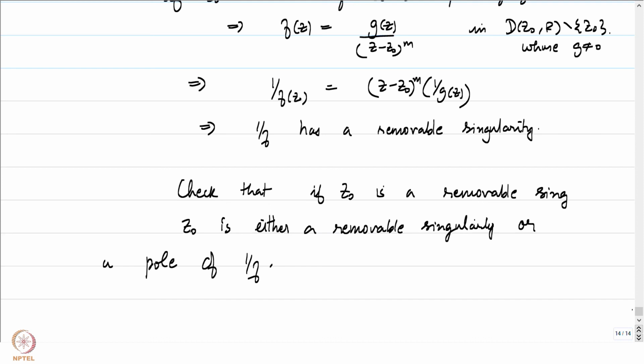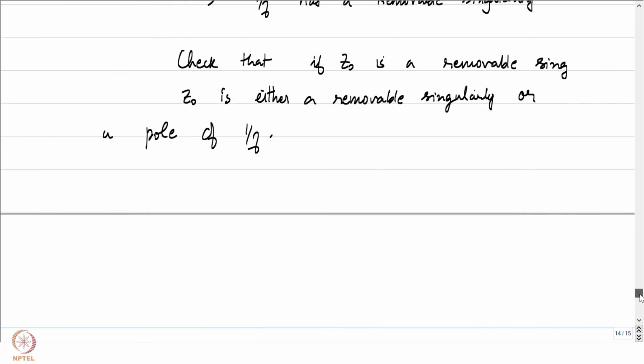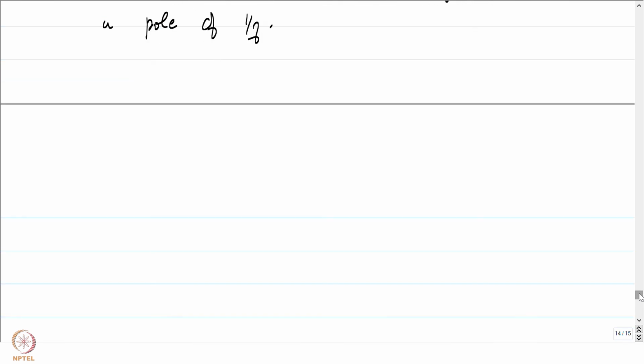If f of Z0 is equal to 0, then Z0 is going to be a pole of 1 by f. I'll leave the remaining things as a simple exercise for you to sit down and check. It's going to give you better insights into the notion of meromorphic functions.